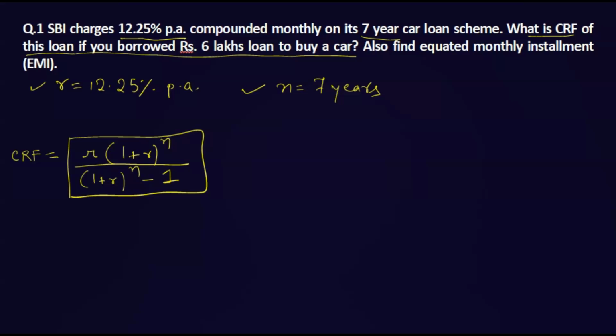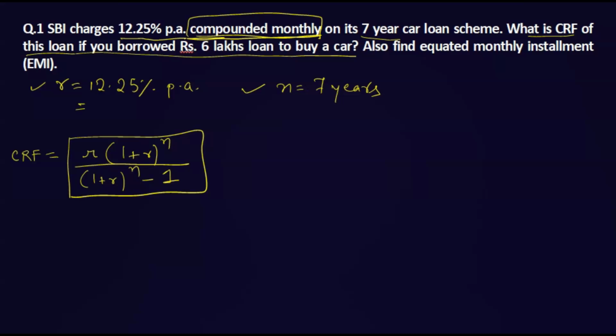It should be compounded monthly. SBI charges interest, but it is compounded monthly, meaning every month, whatever that amount will be, we have to charge interest on that. That rate is 12.25%, and it is given as yearly because per annum is written. So if it is asking for a monthly compounded interest rate, we have to convert everything into months. The rate is 12.25% per annum, so we have to convert it into months.